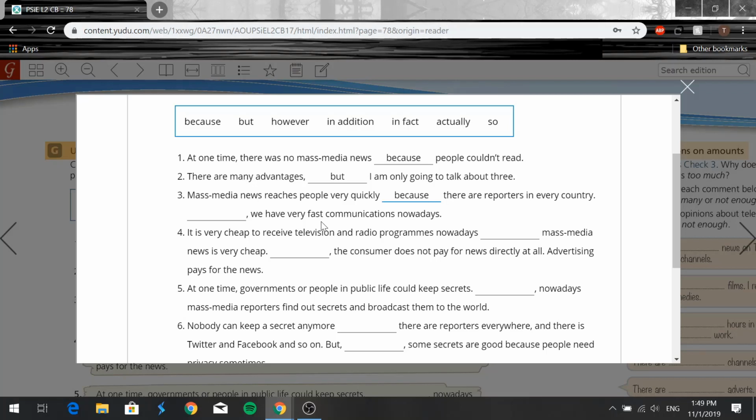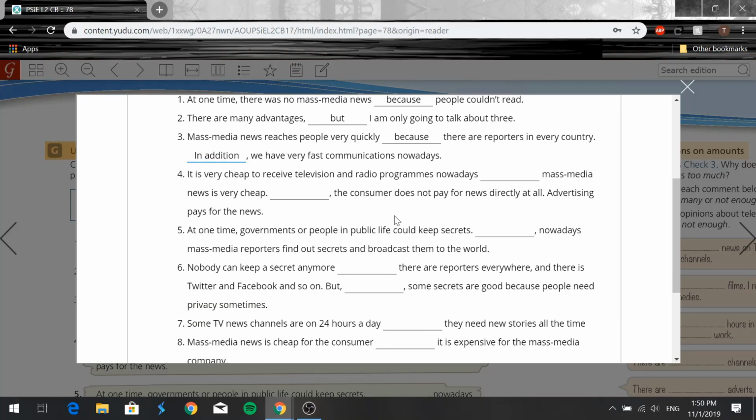Dash, we have very fast communications nowadays. So we'll say, in addition, let me write that in capital. In addition, we have very fast communications nowadays, right? So in addition means we'll add more information, which is this right here. So we have very fast communications nowadays, okay?